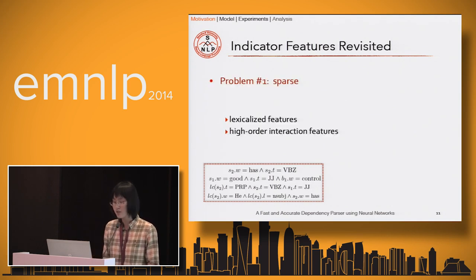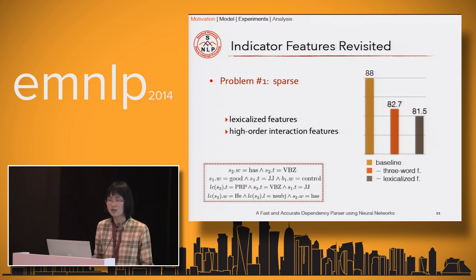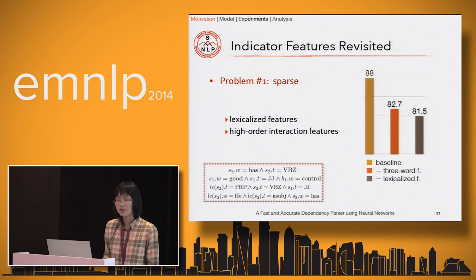The first problem is that these features are clearly very sparse. This is actually a very common problem in many NLP applications because of the lexicalized features. But we think the situation is even worse in dependency parsing because the high-order interaction features play a very important role in dependency parsing. Here we give a very simple feature study. We found that after we exclude all the three-word combination features, we will get more than 5% loss in unlabeled attachment score. After we exclude all the lexicalized features, the accuracy will drop 7%.